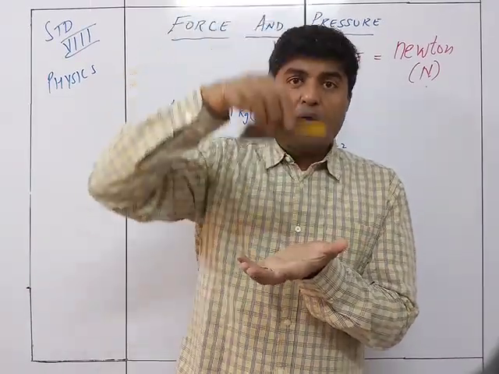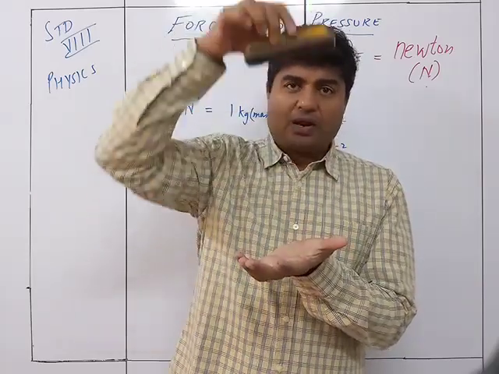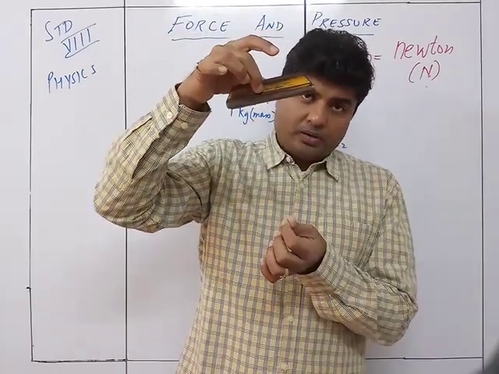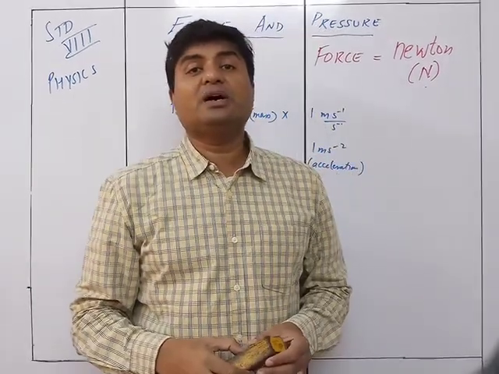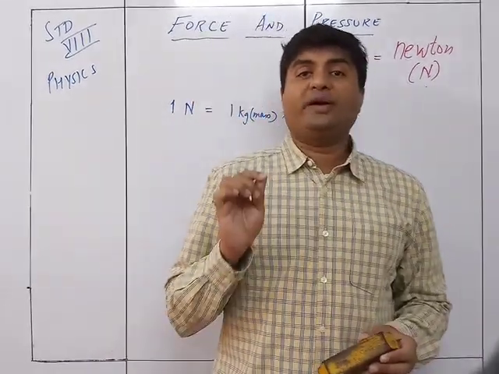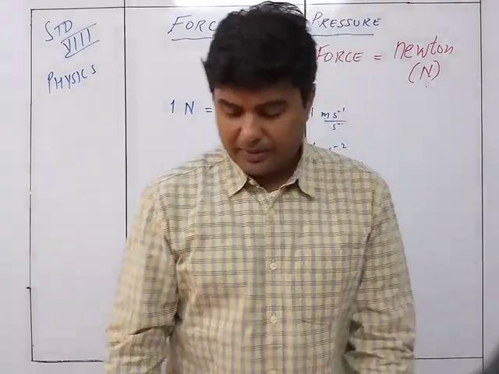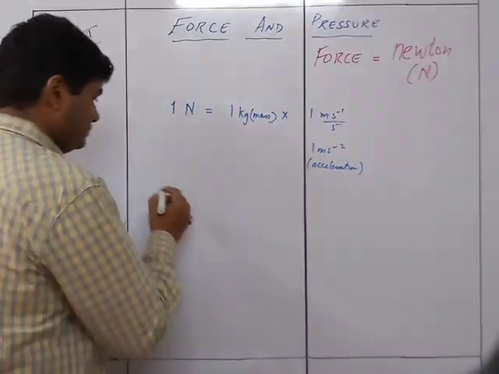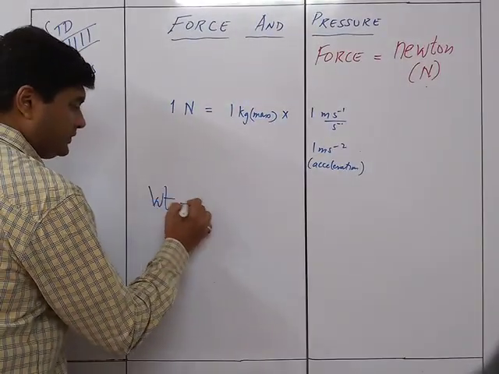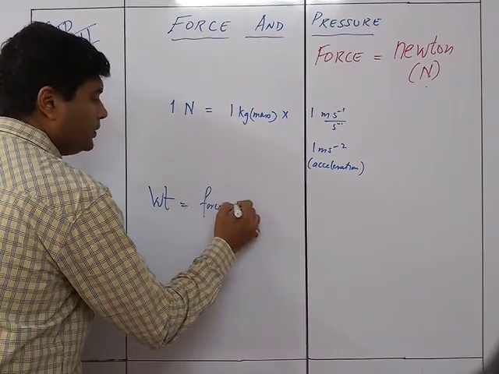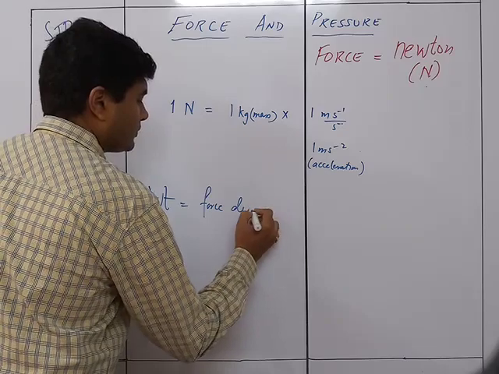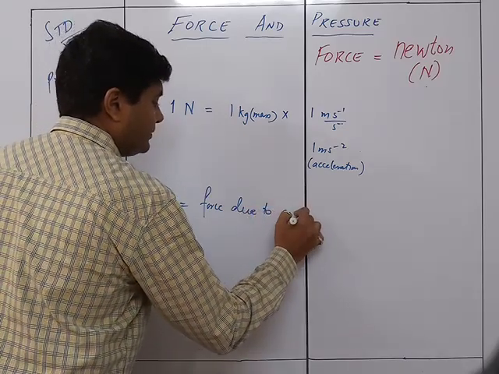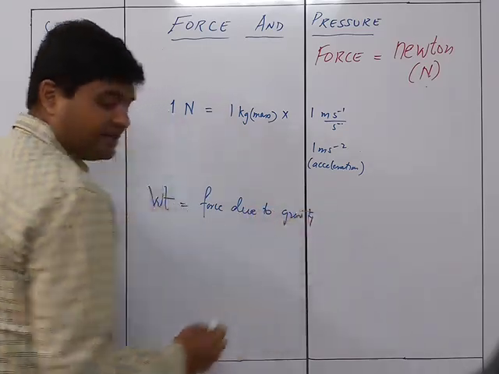The amount of force acting on the body due to the earth's gravitational force is called the force due to gravity, or nothing but weight. Weight is equal to the force due to gravity, the gravitational force.